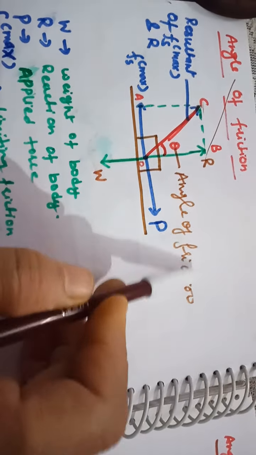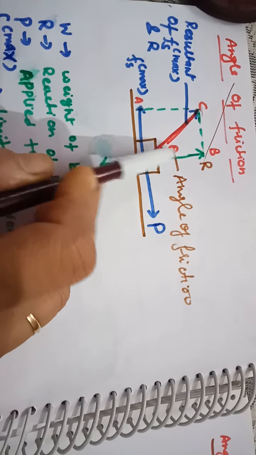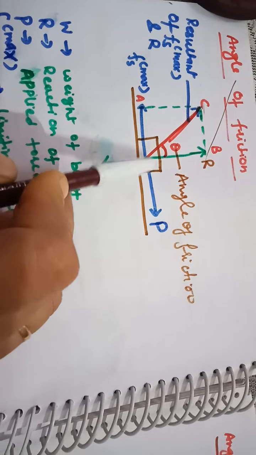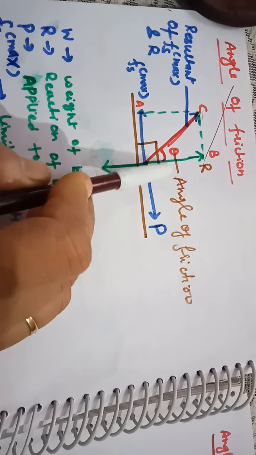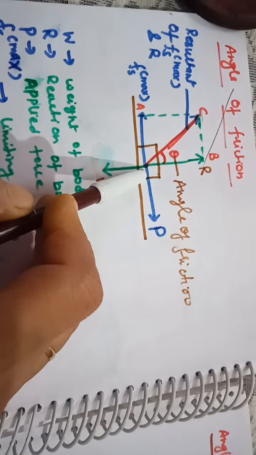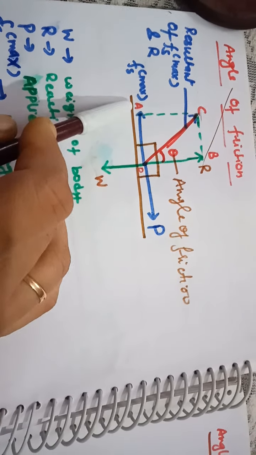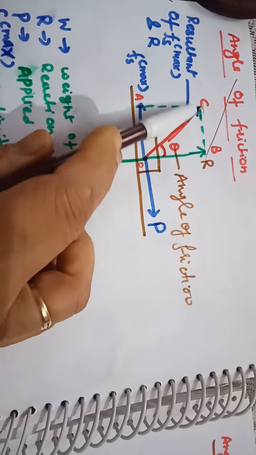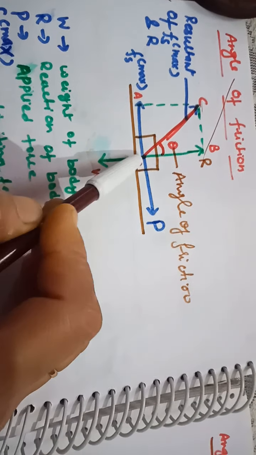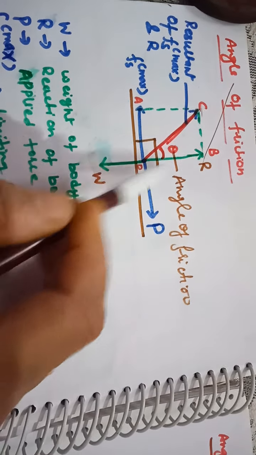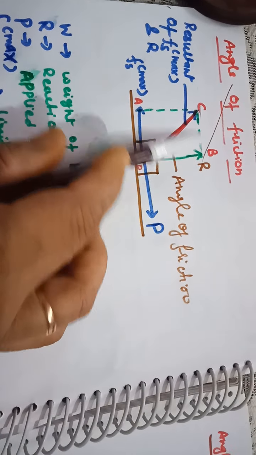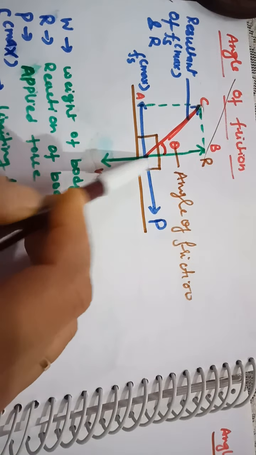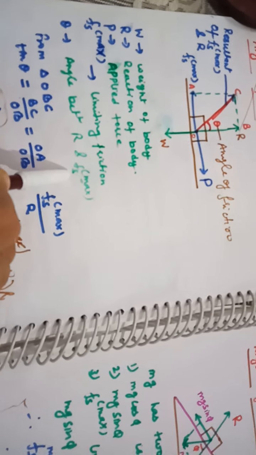So what is the angle of friction? The angle of friction is the angle between the direction of the normal reaction and the force of limiting friction. So theta is the angle of friction, which is the angle between R and Fs max. Now we have drawn a parallelogram. In this condition we have got a right angle triangle OBC. In the right angle triangle OBC, this is angle theta, this will be the perpendicular and this will be the base. So theta is the angle between R and Fs.